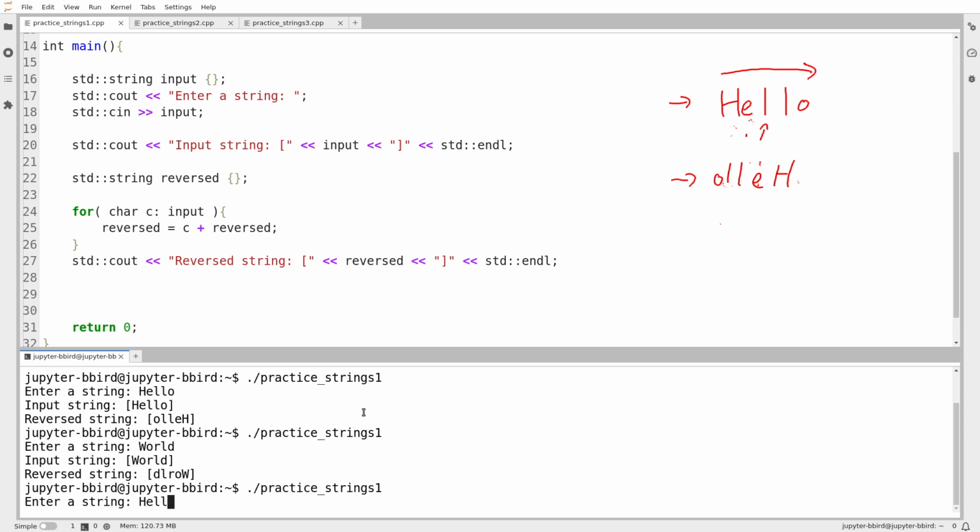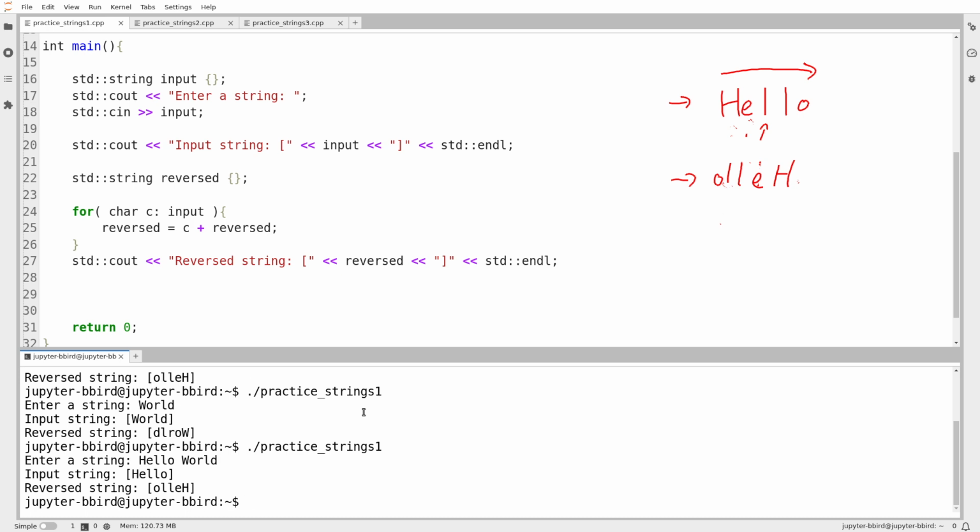Now I'm going to try entering two words. And we can see that there's a bit of a problem. This input mechanism reads one word from the user. I guess I want to be able to read an entire phrase.